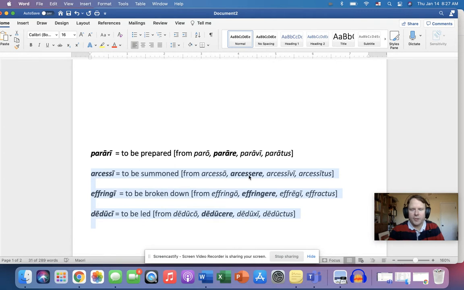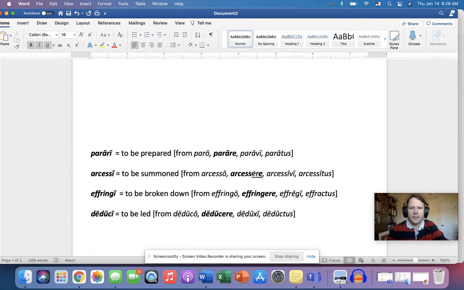Can you figure out, look at arcessere versus arcessi, effringere versus effringi, deducere versus deduci. What would the rule be just for the third conjugation? Okay, so arcessere, we're going to drop the entire ERE. Now, these are third conjugation verbs. You know this because it's got that short ERE.